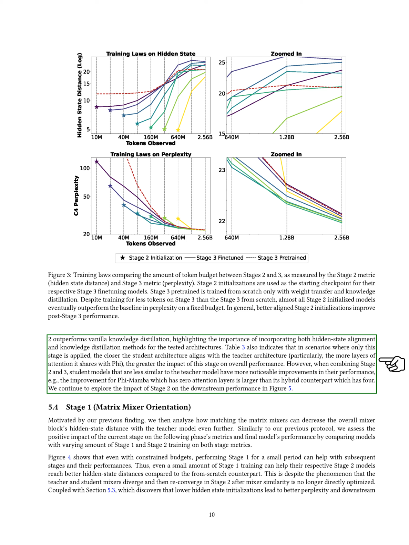the overall distillation process. Finally, after validating the importance of all 3 stages, we distill the final Phi Mamba model using the MOHAWK framework. We allocate 80 million tokens for Stage 1, as this amount shows strong performance in both matrix and hidden state distances. For Stage 2, we use 160 million tokens, as this amount appears to saturate hidden state distance and perplexity effectively.